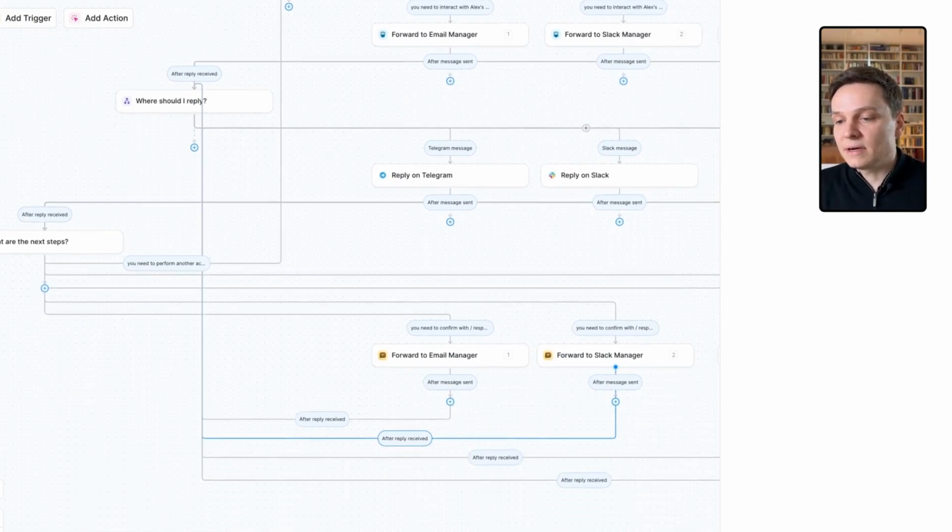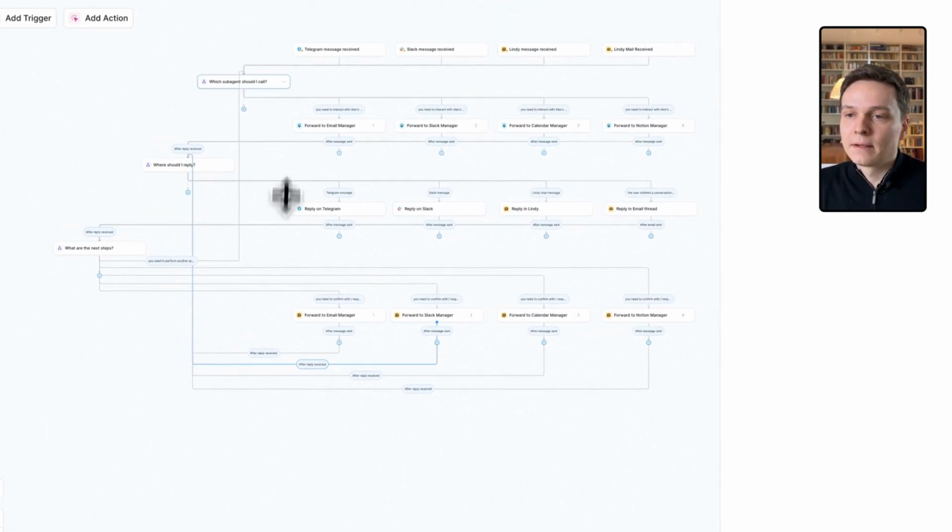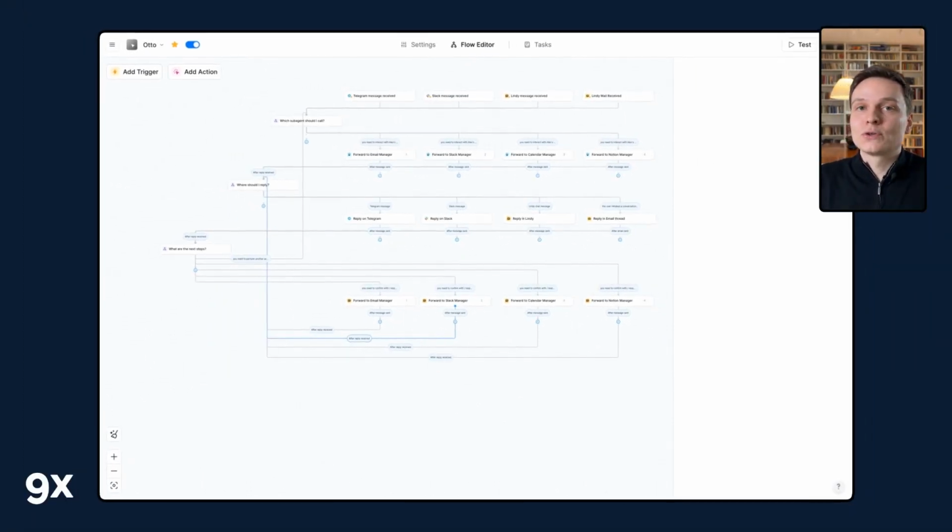So you have this sort of like 3-4 layers. First, the initial channel where I can trigger the agent. A first step of forwarding to the right subagent depending on the task. The step to reply. And this is all handling basically what do we do if there are some follow-up actions? Who do we forward it to next? Or do we need to loop again? That's for Otto, the overview. And now let's see some sub-agents.